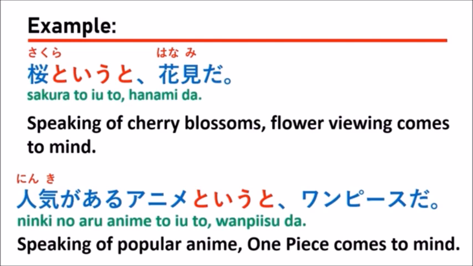And the most famous one is One Piece. Many people know One Piece, and you can take One Piece as an example of anime. So this explains that when you talk about some topic, you can take some example from the topic.